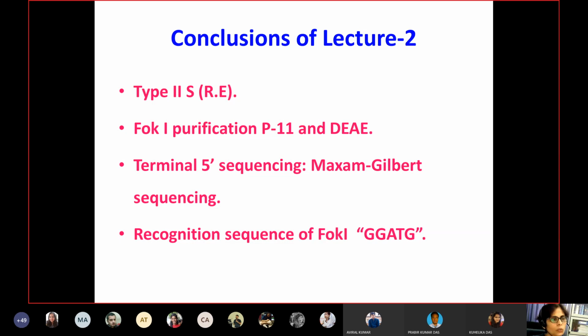So we want to use this as a tool to create hybrid enzyme. And as I said in my introductory lecture, this field we are studying here, genome editing and engineering, is divided into two parts. One is the basic study, where we are studying the genes and the enzymes, and how it is applied will be taken by Dr. Raj in his application part.